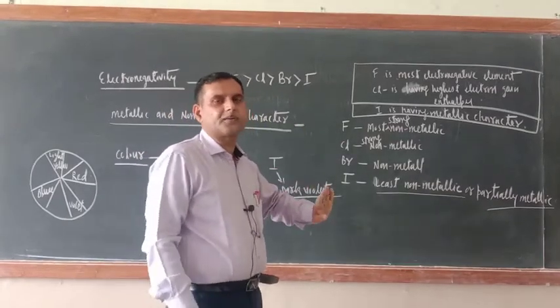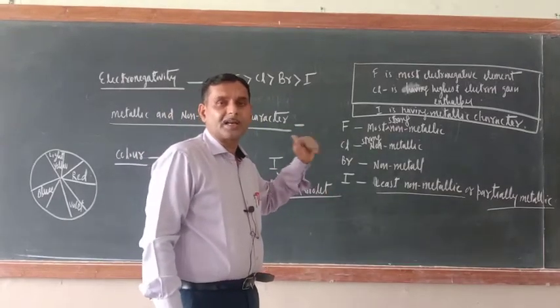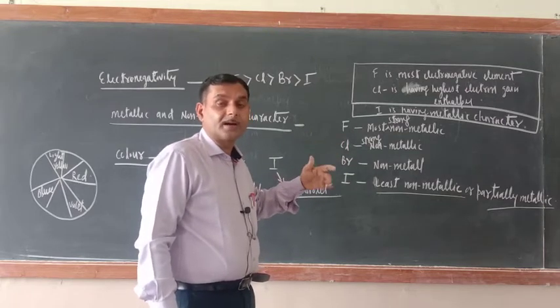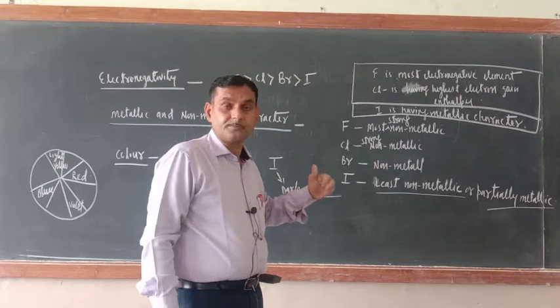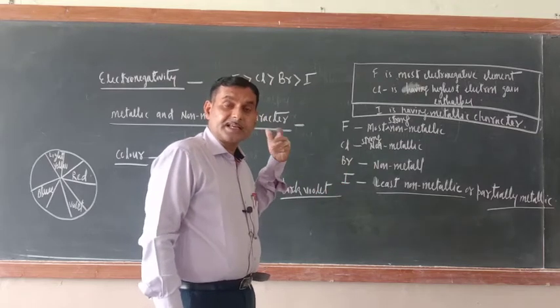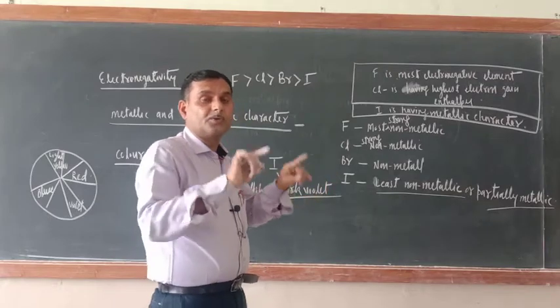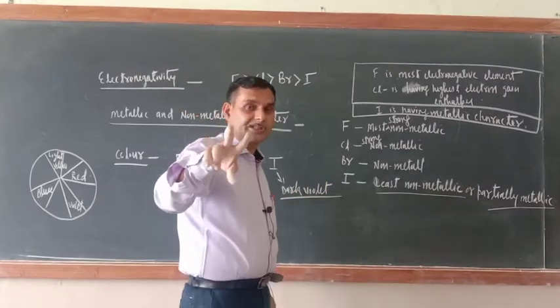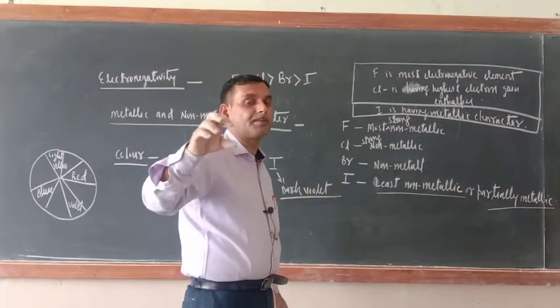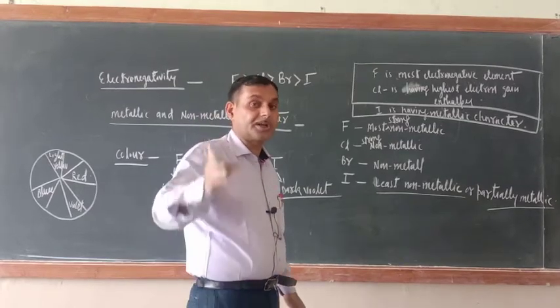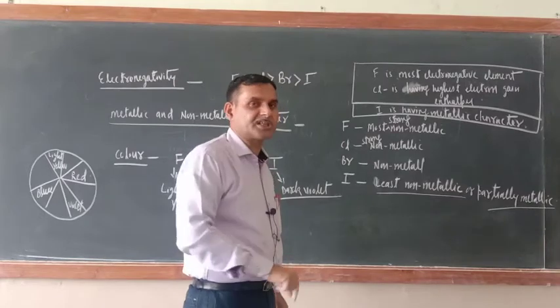The entire group 17 is known as the non-metallic group. But iodine, being a halogen, is exhibiting some metallic character. Not only this, you might have seen the positive oxidation state of iodine. There are so many compounds where iodine is exhibiting positive oxidation state. Not only this, some metallic luster is also there.